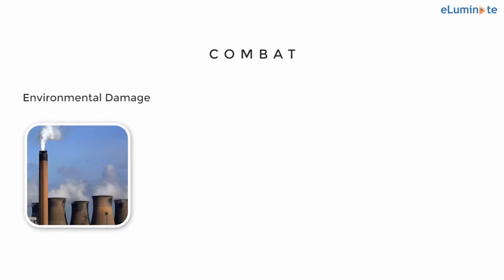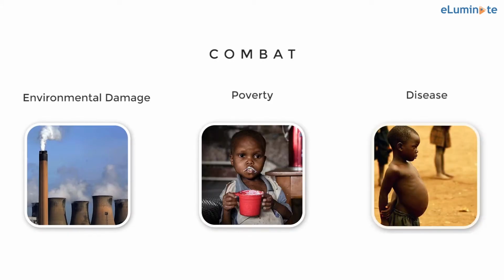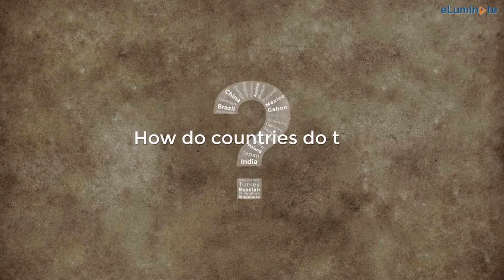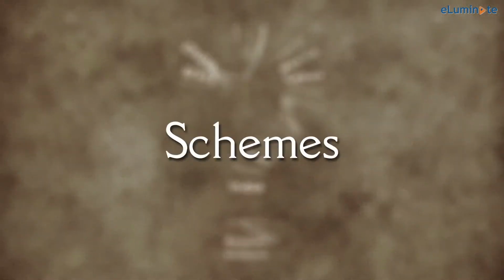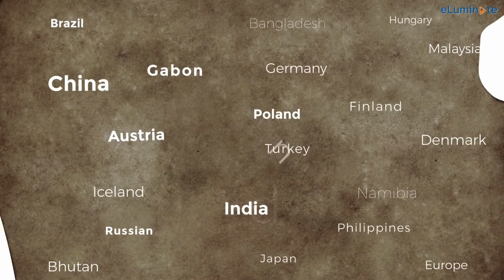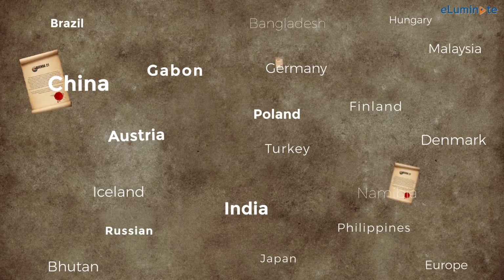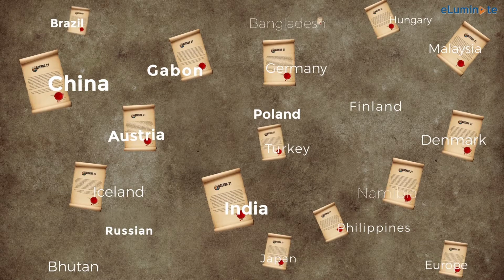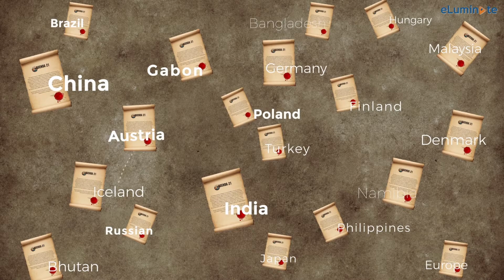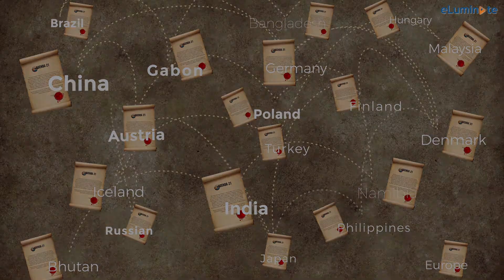Apart from agreeing to and endorsing the Global Forest Principles, they also signed something called Agenda 21. Sounds nice. But what is Agenda 21? It is an agenda to combat environmental damage, poverty and disease. How do countries do that? Well, they have various schemes and programs running within the country, but Agenda 21 sought to take this to the next level by saying that let's tackle these problems through global cooperation.